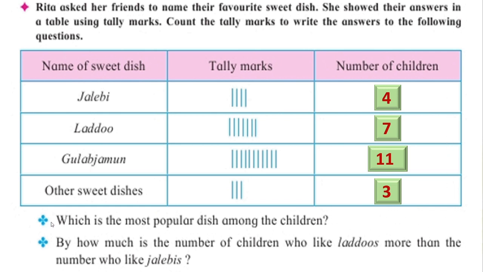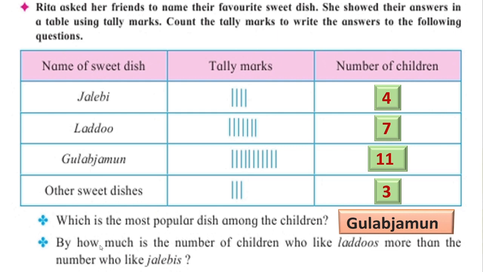Isn't it? Now we will go through these questions. Which is the most popular dish among the children? Yes, by using tally marks or by observing these numbers, you can give the answer directly. Which dish is popular among the children? Yes, 11 is the number. That is nothing but gulab jamun. Right? Directly we will come to know that gulab jamun is a favorite dish for more children compared to laddus, jalebis and other sweet dishes.